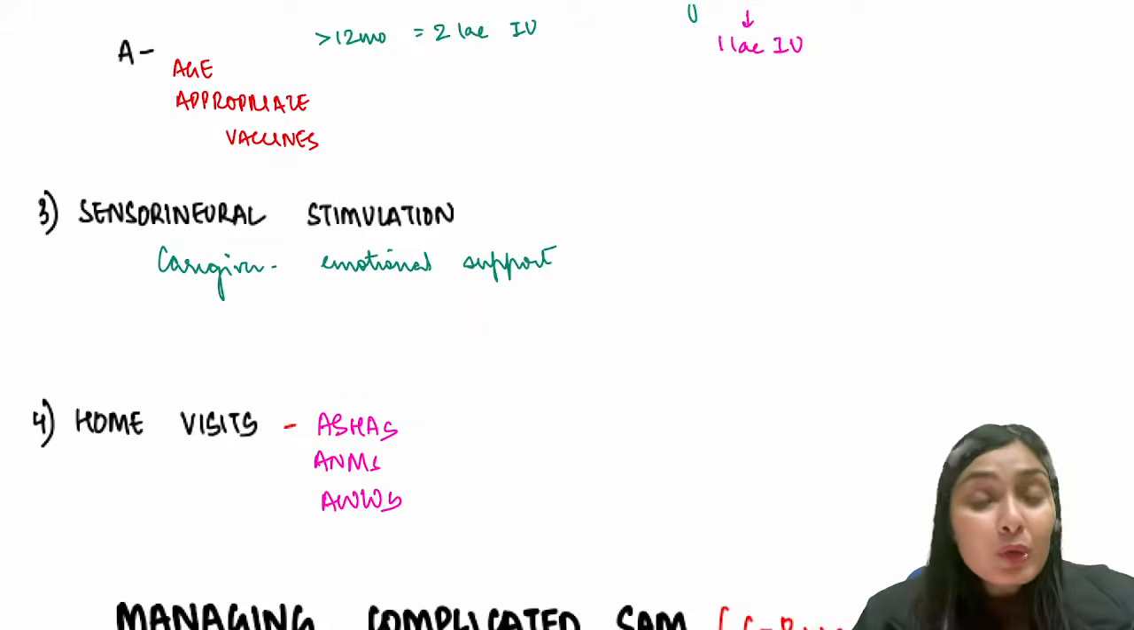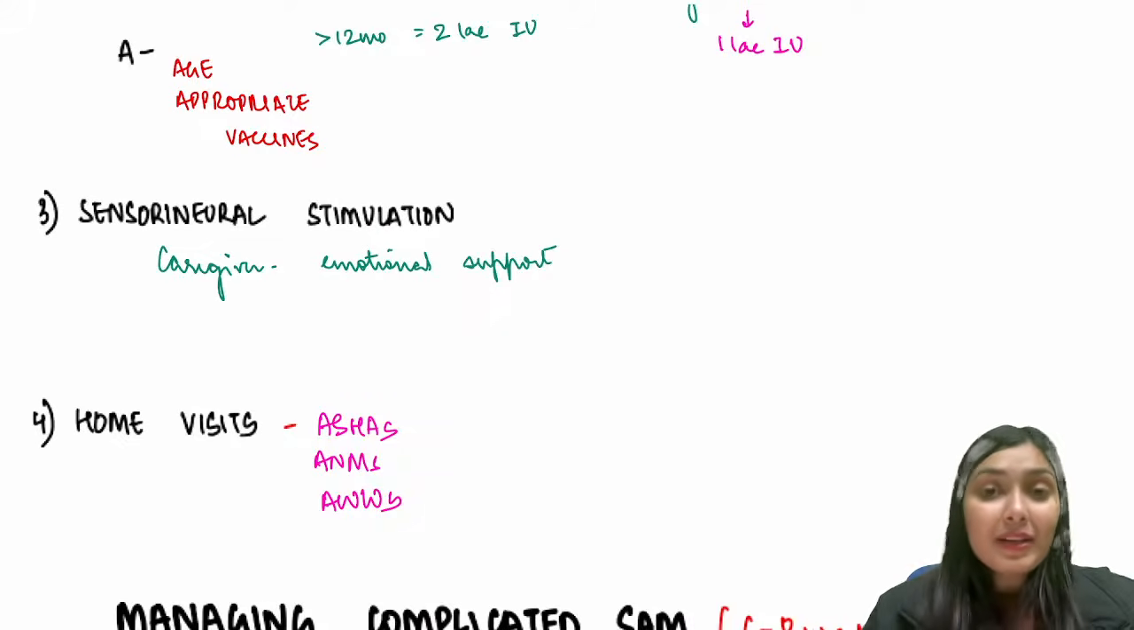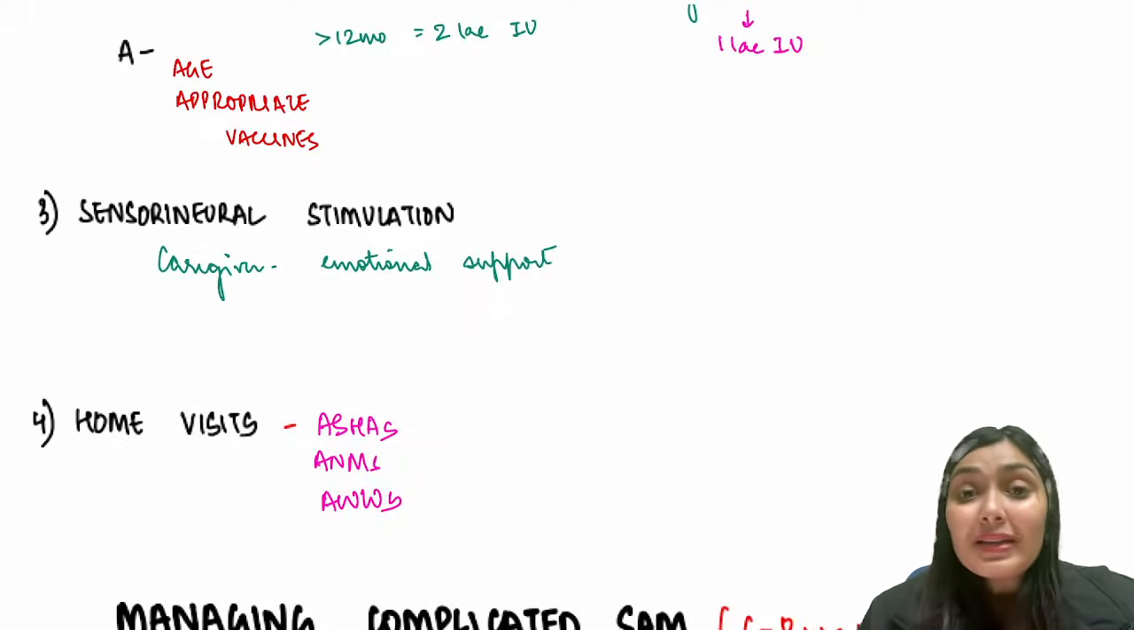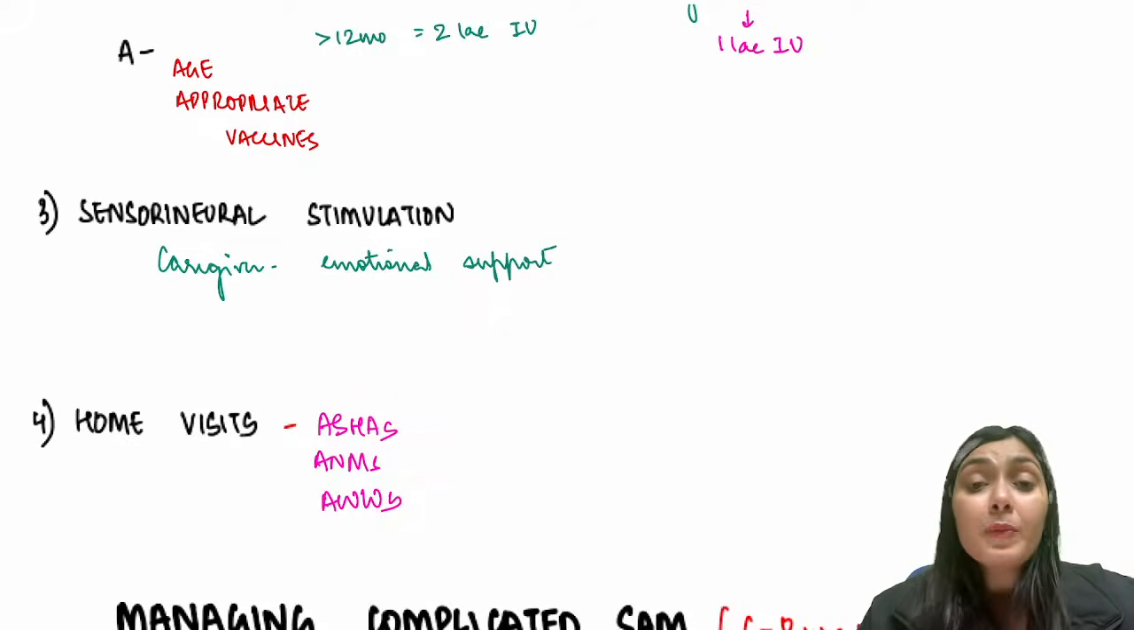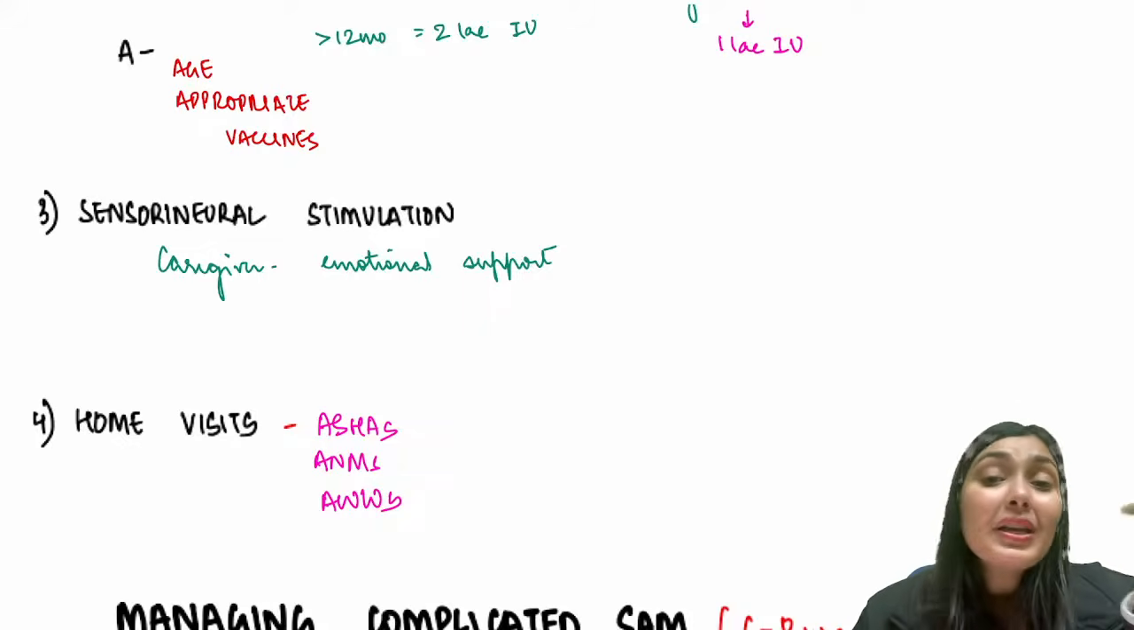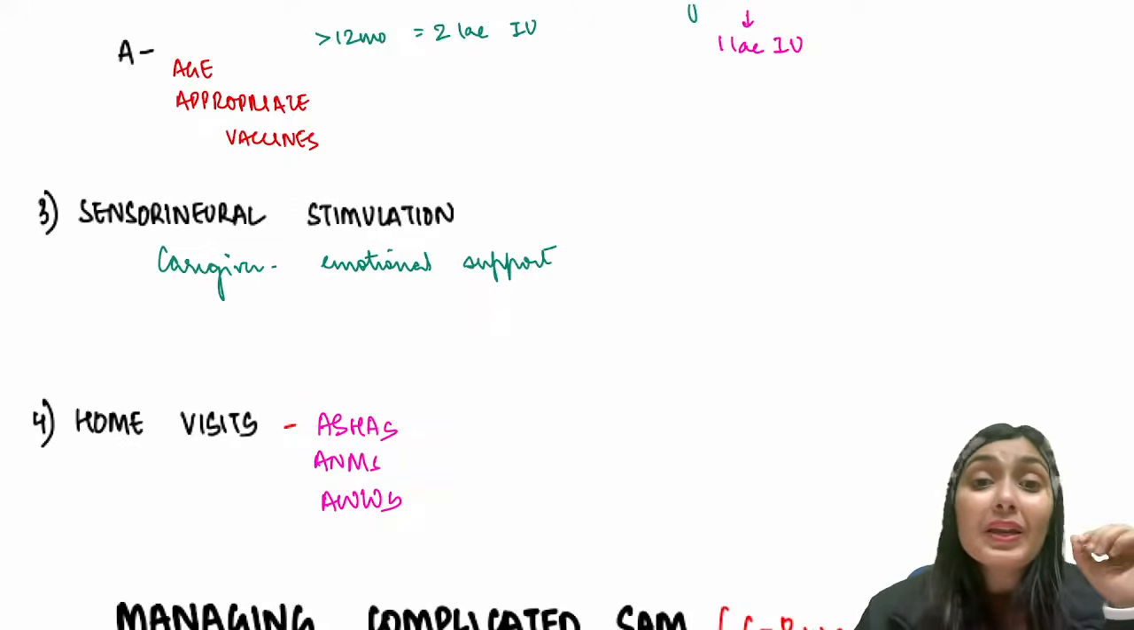So this was all about the management of an uncomplicated SAM. Remember, this is an uncomplicated SAM. That means free of medical complications, free of edema, and a child with a good appetite. But what about a child who has complicated SAM? That means this child has failed the appetite test. This child has edema. This child has medical complications. How are you going to manage that?